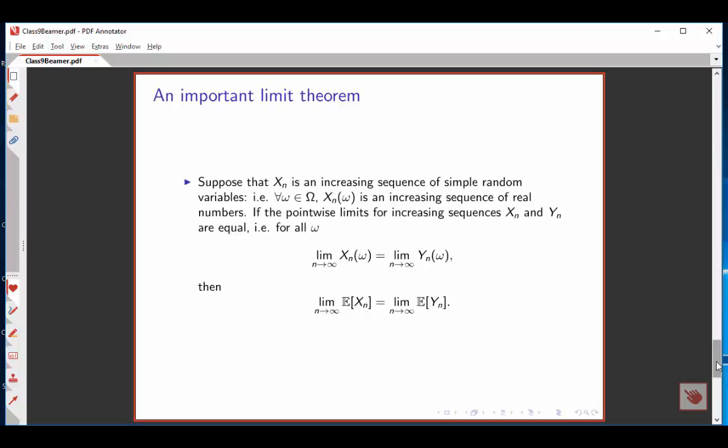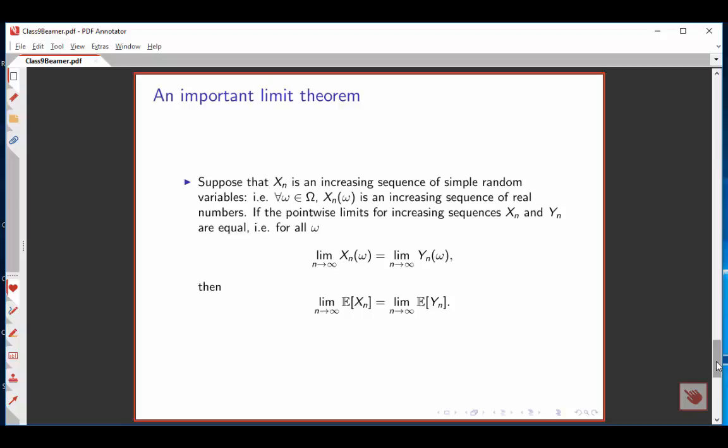Now let's imagine we have two different pubs with identical dartboards but different payoff schemes. However, the payoff schemes both approach the same limiting value. In that case, we have two sequences of increasing random variables, x sub n and y sub n, and the limits are the same for both.